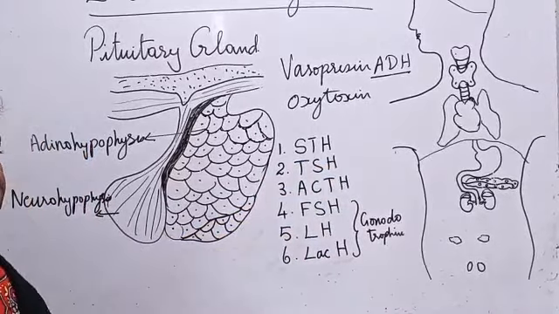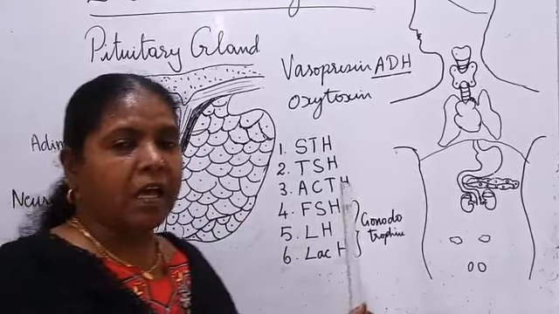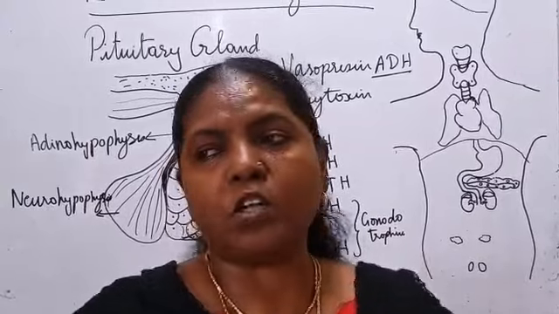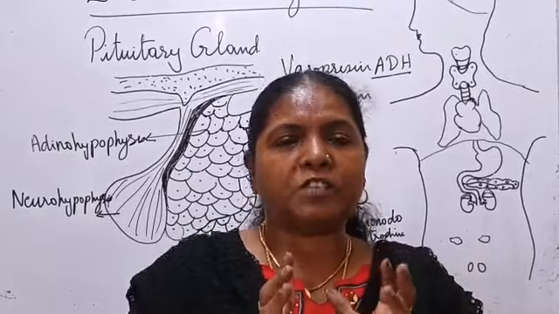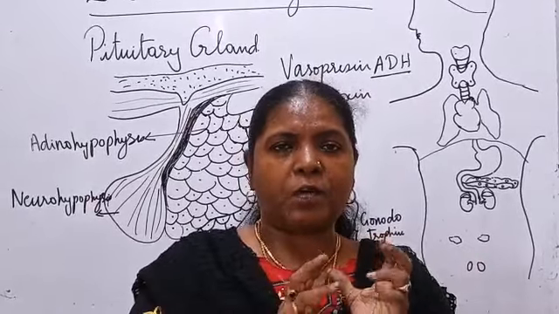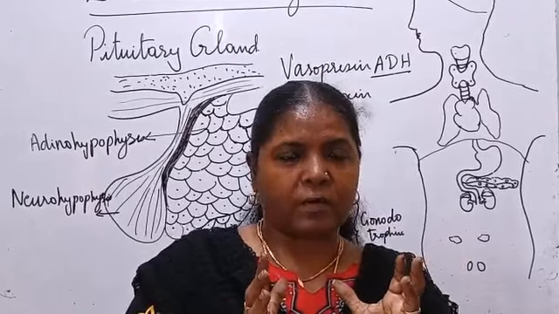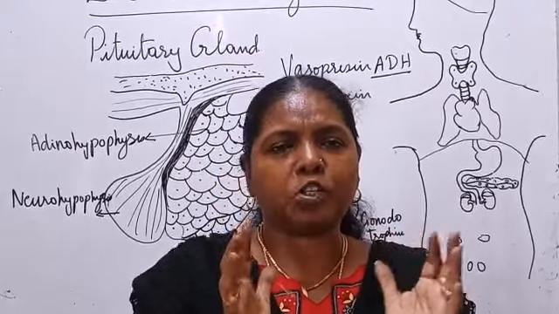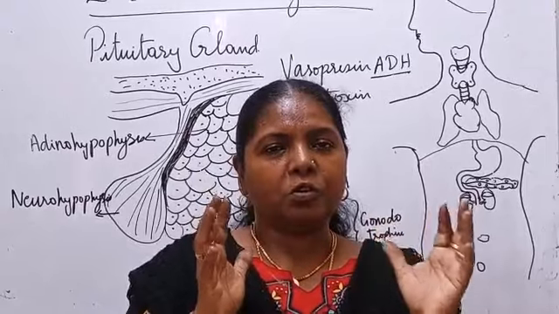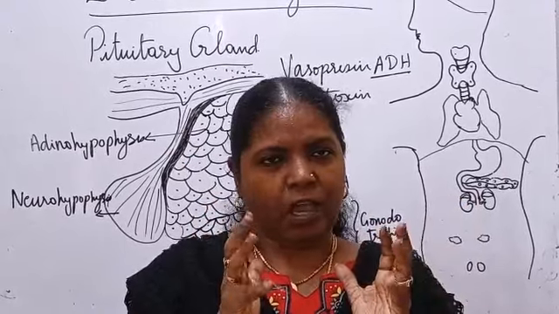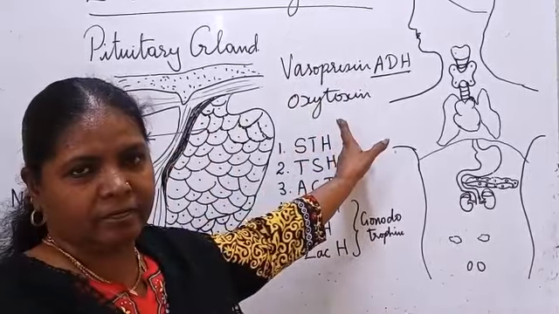Oxytocin is a hormone which is secreted by the neurohypophysis. It makes the uterine wall contract. Once the fetus is developed inside the uterus and the gestation period gets over, it has to be pushed out through the vaginal canal. That we are going to see in the reproductive system. In order to push the fetus out through the vaginal canal, the uterine wall has to be contracted. This contraction of the uterine wall is done by oxytocin.